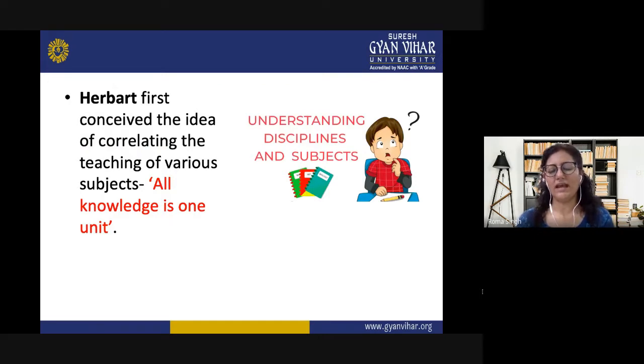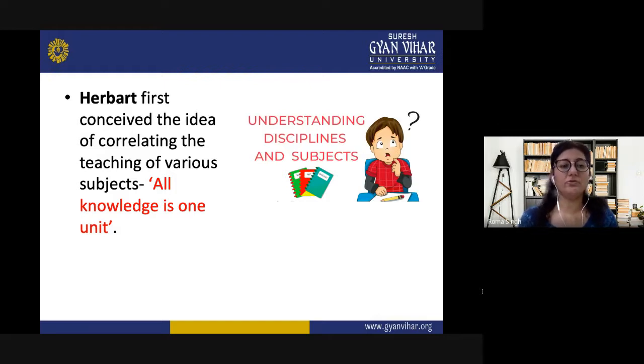So, how did this idea come into mind that the subject should not be taught in isolation and it should be taught in the form of correlation, correlating with each other? The examples should be given in various classes regarding other subjects. Herbart first conceived the idea of correlating the teaching of various subjects, and he said, all knowledge is one unit. So we need to understand as a teacher of a particular subject that we need to know about the other subjects also.